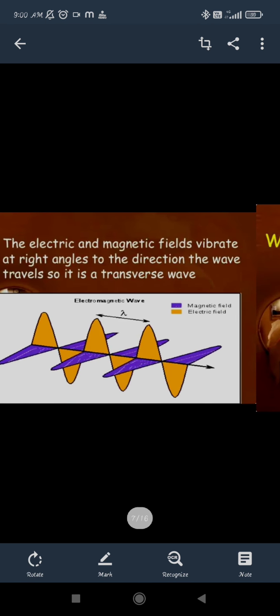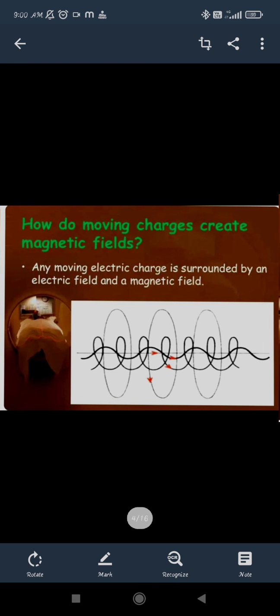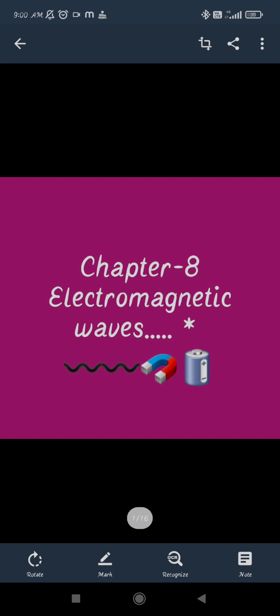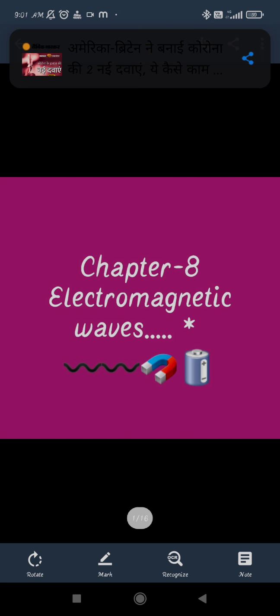This is just a short description of what these electromagnetic waves are, but we have to study more than this, because the biggest doubt was how these electric and magnetic fields are produced in space, that they are producing these waves, right? So in the next class we will be seeing displacement current and Maxwell's equations, because along with Lenz's law and Faraday, one more scientist came, Maxwell. He gave the equations and the description of displacement current through which the electromagnetic waves are produced. Okay, so we will be seeing that in the next class.